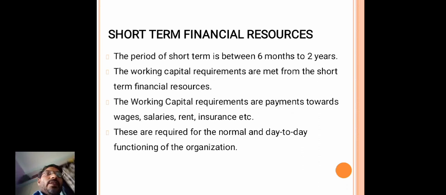The working capital requirements are payments towards wages, salaries, rent, insurance, etc. These are required for the normal day-to-day functioning of the organization, right?